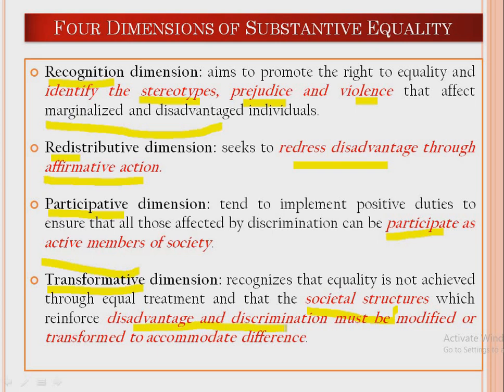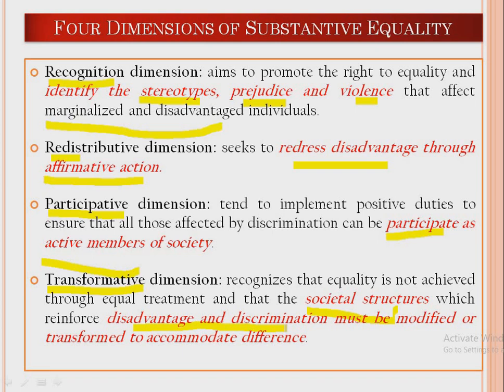There are certain societal structures which are involved in creating disadvantages, marginalizing people, or creating discrimination. For example, patriarchy is one kind of social structure. Then caste is one societal structure, religion is one societal structure, race is one societal structure. These kinds of societal structures create discrimination on people.